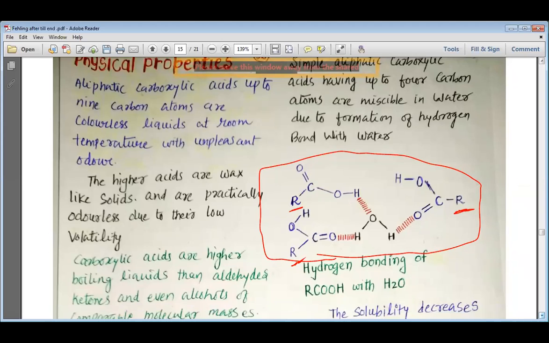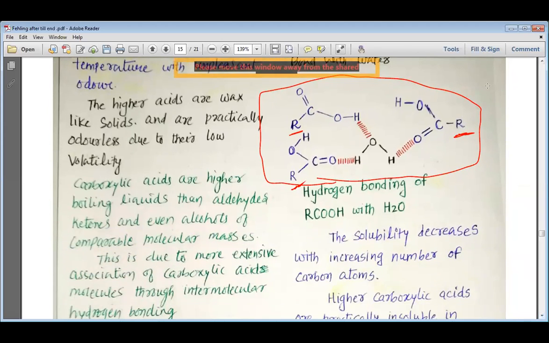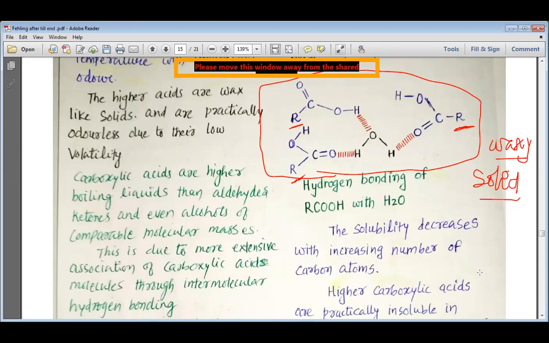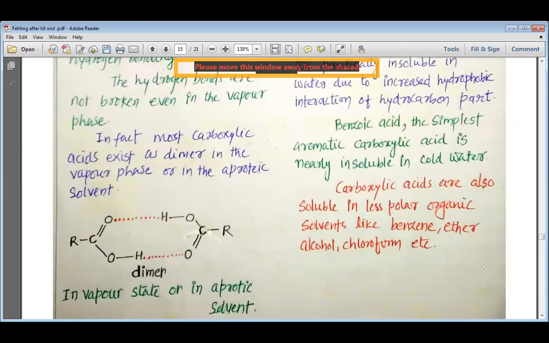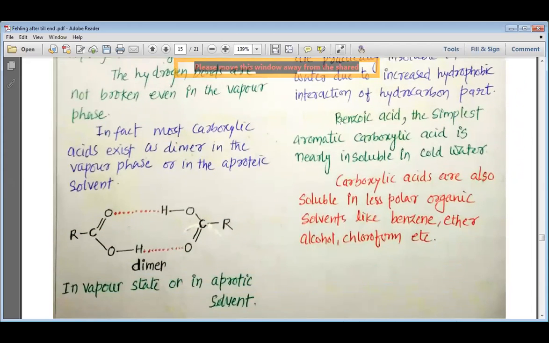All the carboxylic acids are liquid, but after the ninth carbon, all the carboxylic acids are solid, with a waxy solid structure, and that is why these waxy solids are insoluble in water. And this is how we can understand the solubility of carboxylic acid.